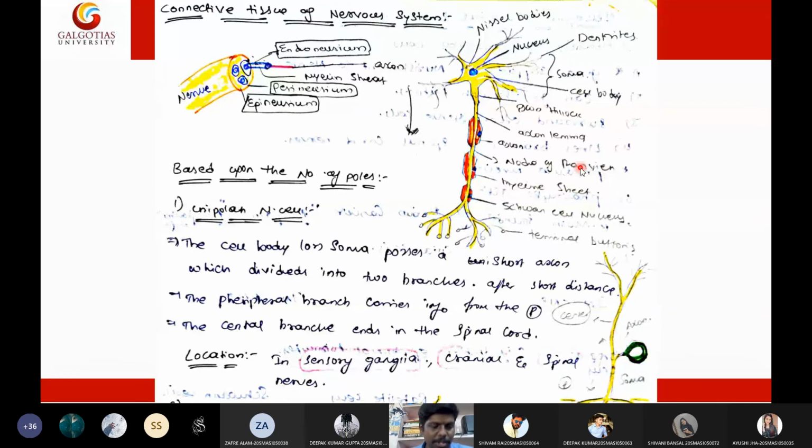So this is the basic structure of the neuron. The neuron will have the soma or the cell body. It will have dendrites. It will have the nucleus. It will have nuclear granules. It has the neck and it has the axon. The axon is surrounded by a myelin sheath. That myelin sheath is synthesized by the Schwann cell, which is present inside the myelin sheath. Then in between the myelin sheath, there are nodes, and those nodes are called nodes of Ranvier. And at the terminal portion, the neuron will have the terminal buttons.